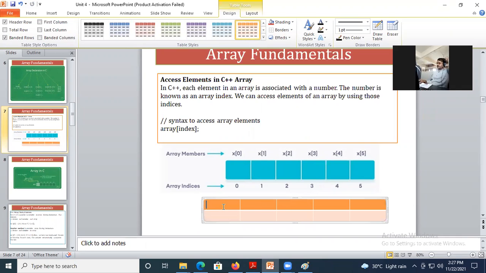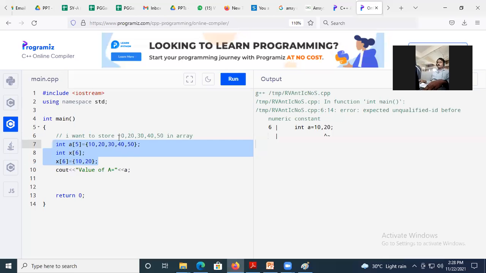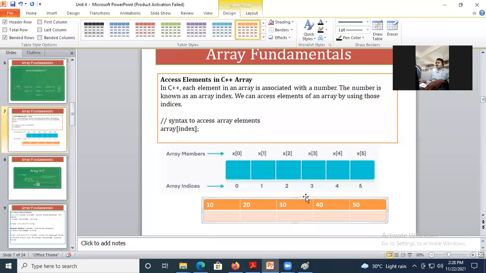Okay, now check what values I have passed to array A: 10, 20, 30, 40, and 50, right? If you check in the program, what values have I given? 10, 20, 30, 40. Correct?